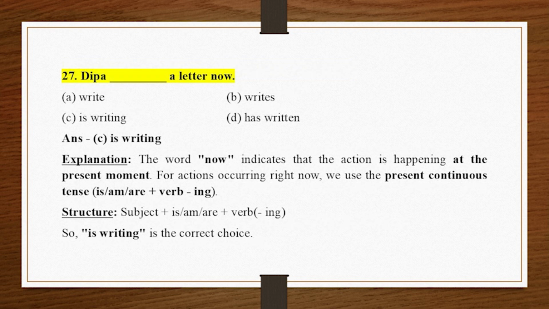27. Deepa _ a letter now. A. Write, B. Writes. C. Is writing, D. Has written. Answer C. Is writing. Explanation.